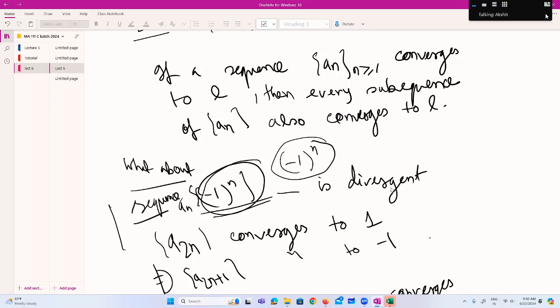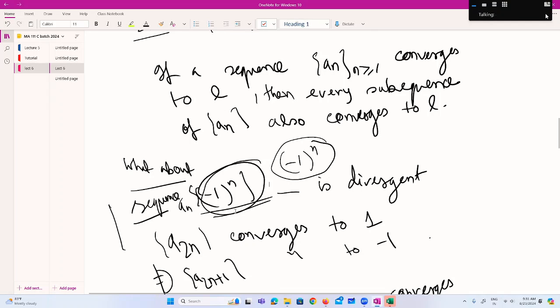Yes, it is a bounded sequence, right? But this is not convergent; it is divergent. But its subsequences are bounded and also convergent.